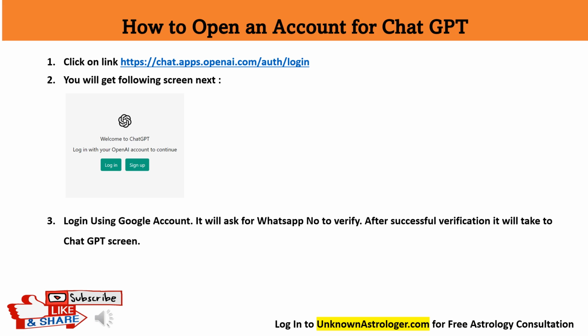Here I have provided a link on how to go to OpenAI and the ChatGPT screen. After you log in, it will share a verification code to your WhatsApp number. After you verify it, you can go through to ChatGPT.